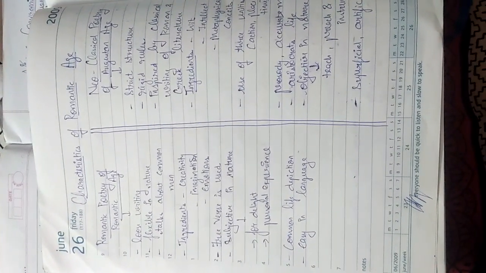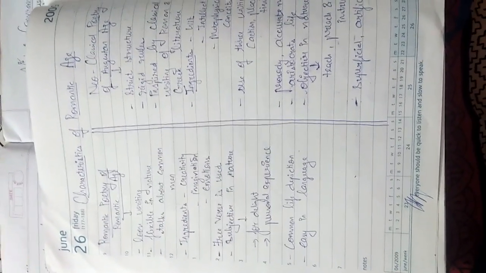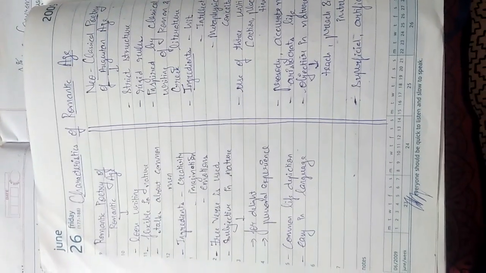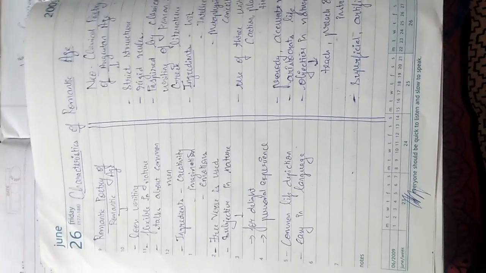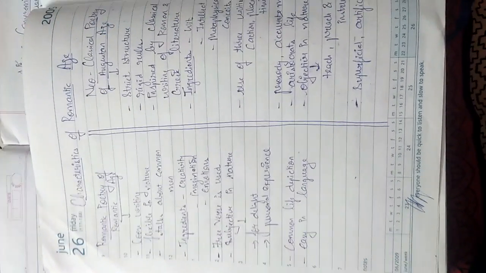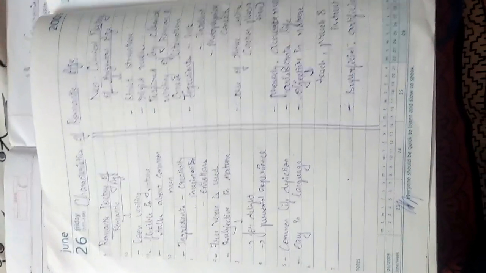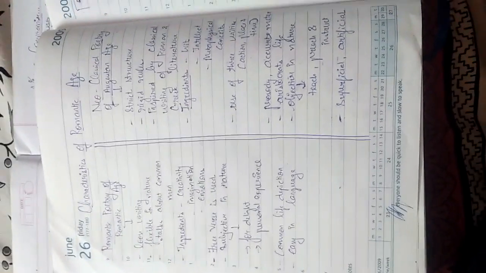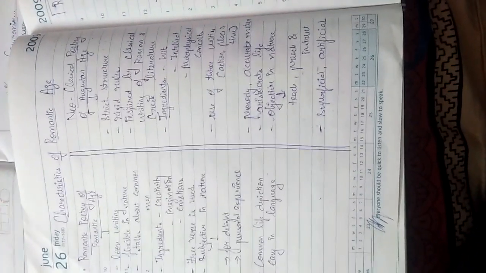Subjective nature, it doesn't mean it has some purpose. It is when a poet or author just describes his or her personal experiences. It is for giving delight, pleasure, but pleasure here means poetic pleasure. Common life depiction is there, easy in language. The language is not very hard or complex to understand. It is very regional, it is very common language which is understandable by all the common people. So these were some of the characteristics of the romantic age and the difference between neoclassical poetry and romantic poetry.